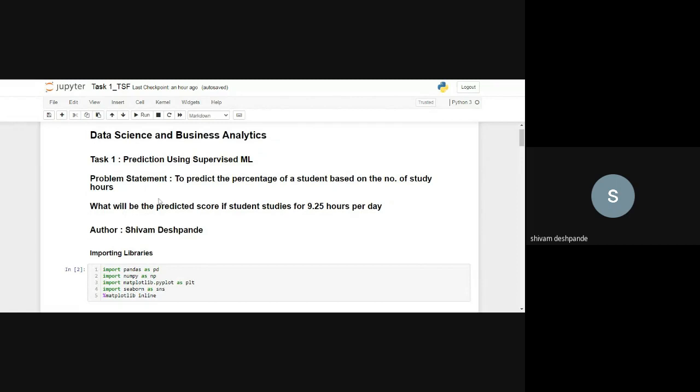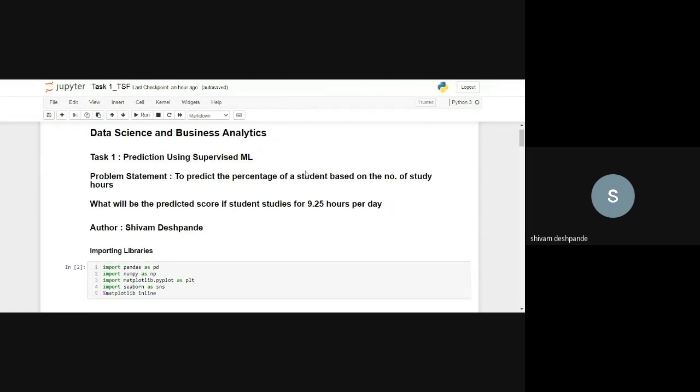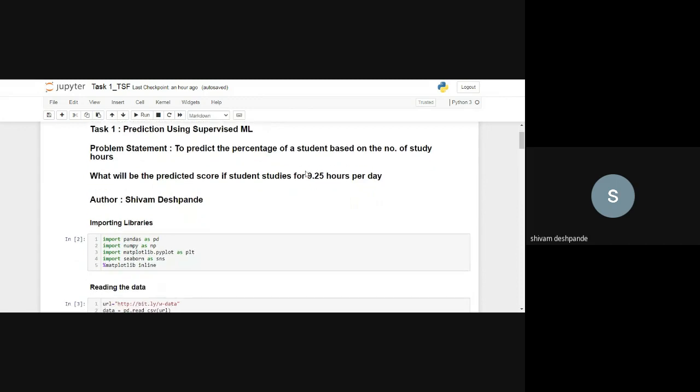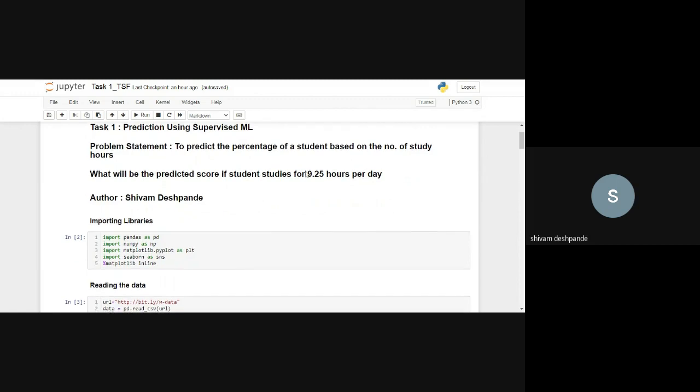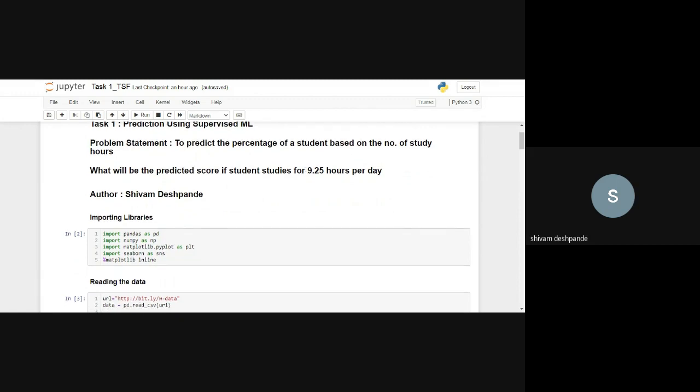So this is the code that I've created. We are going to use simple linear regression over here, so let me give you a small overview of what linear regression is. Linear regression is a statistical model that attempts to show the relationship between two variables, if it really exists, and it does so with a linear equation. Regression analysis is a form of predictive modeling technique which investigates the relationship between a dependent variable and an independent variable. So here we have two variables, one dependent and one independent.